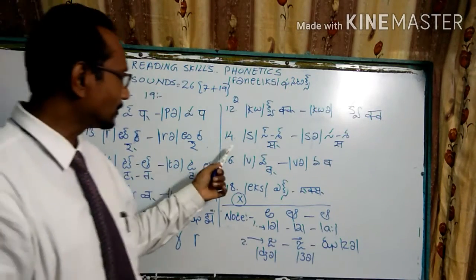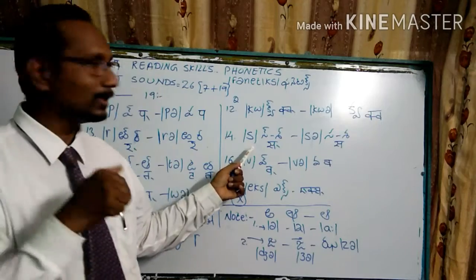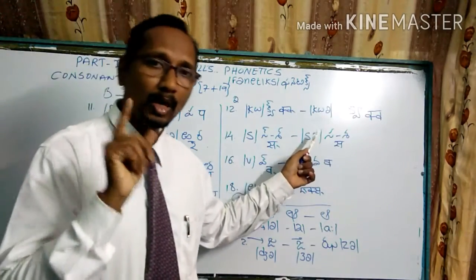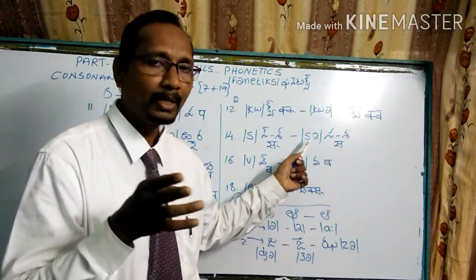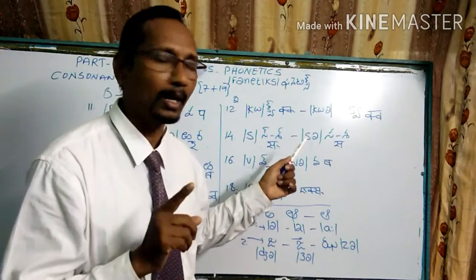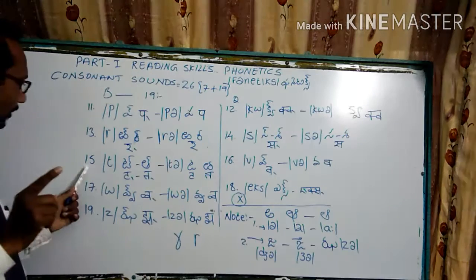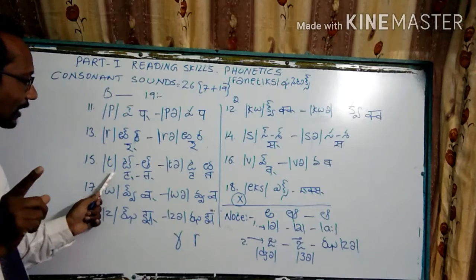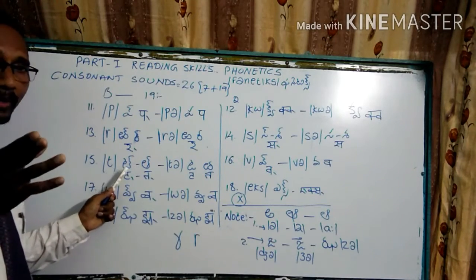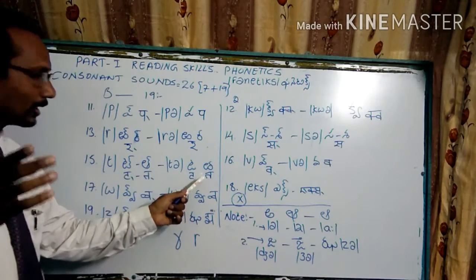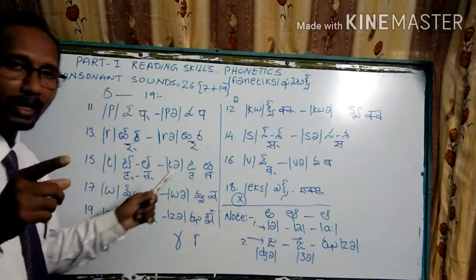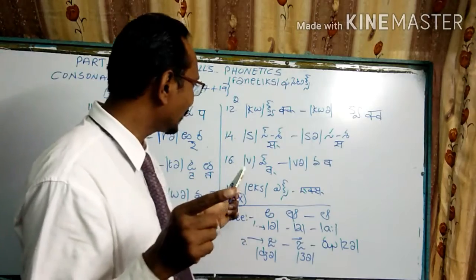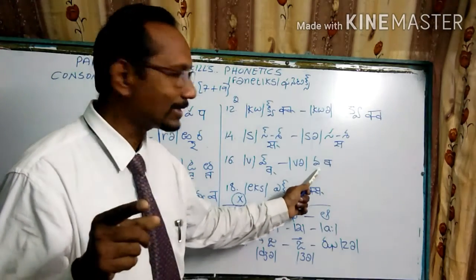Coming to this letter S, here the sound is pronounced as Sa. In Telugu we have the normal Sa and the Melki Sa, but in English we have only one Sa. Coming to the 15th one, the letter T. The letter T is applied here only as Ta. But in Telugu we have two Ta sounds, the first Ta and the normal Ta. So we have two. Coming to the 16th one here, V, the Va sound.